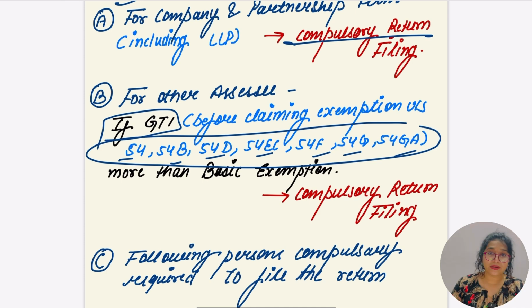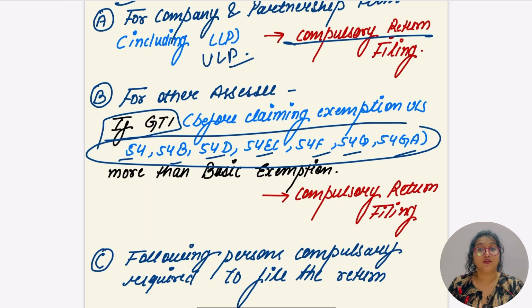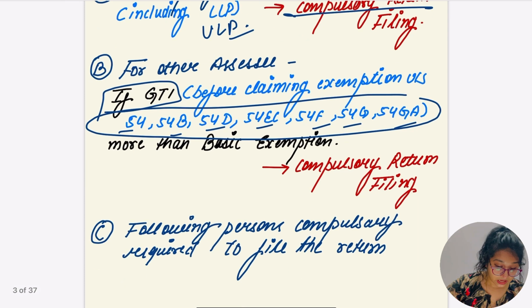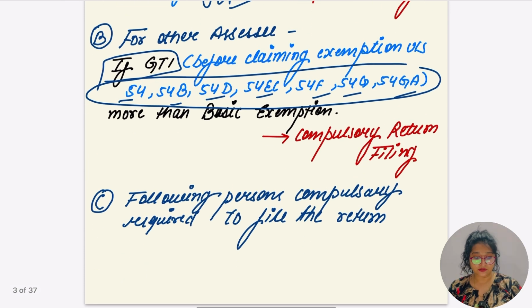So the company and partnership including LLP have to file a compulsory return. Apart from that, those SSC whose gross total income before claiming the exemption under Sections 54, 54B, 54D, 54EC, 54F, 54G, 54GA exceeds the basic limit, in that case they have to file the return compulsorily, and the following persons are compulsorily required to file the return. So the first point was clear, right?